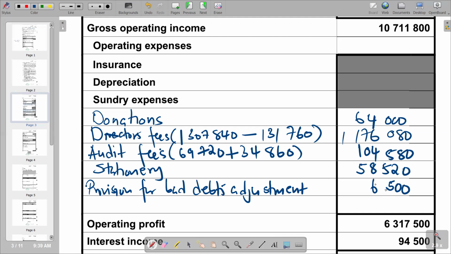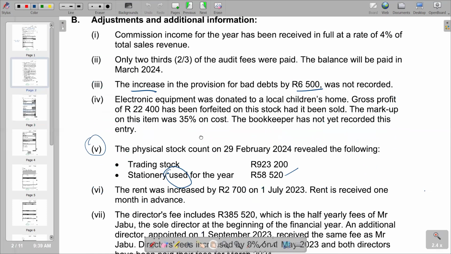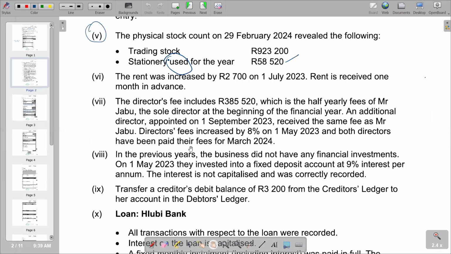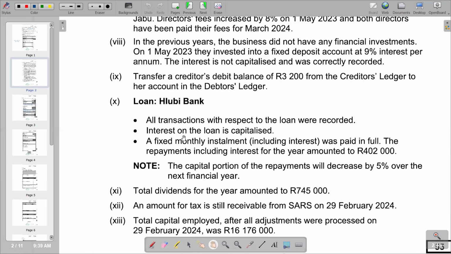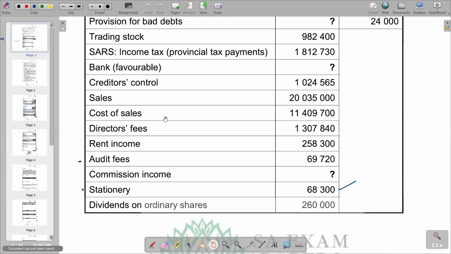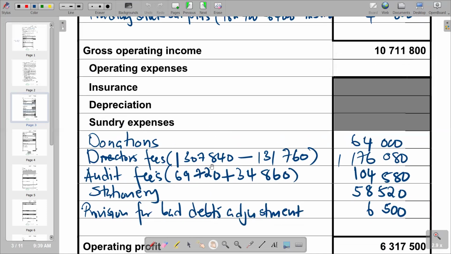And then we can check also if we have got any other expense. So if you go through the information given, obviously you need to go through the additional information to see if we have any other expense. Or you can try to check. Remember, stationery is the last item that we have. Dividends on ordinary shares, we don't include it. So in that case, we can close and move to the next part.